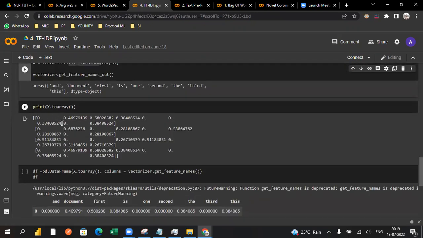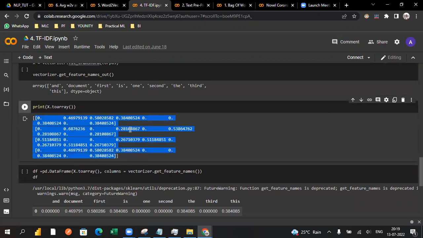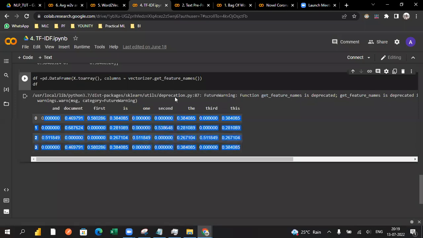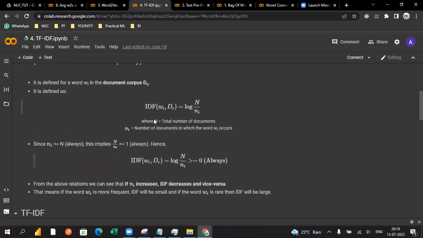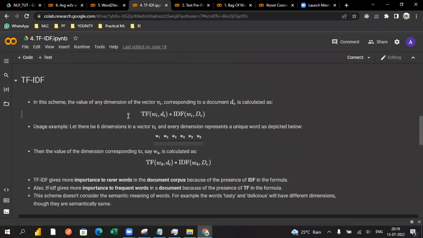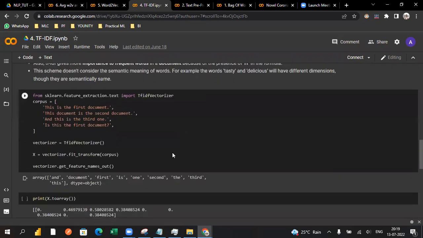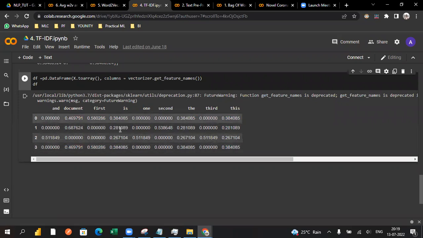You can see all the values are somewhat rescaled. Instead of getting ones and zeros, we are getting other values because of the log value. This is how it is represented. The formula looks like this: TF into IDF, and the value is calculated. Obviously, it belongs to the range of 0 to 1. It will not go above 1; the lowest value is 0, and you only get values below 1. That is how some of the results are stored.